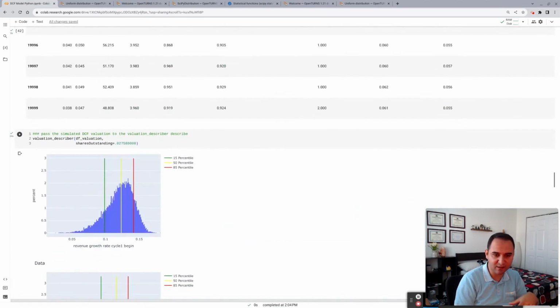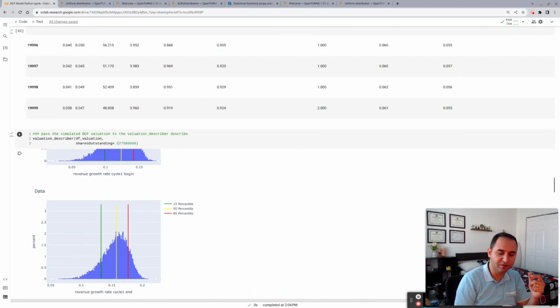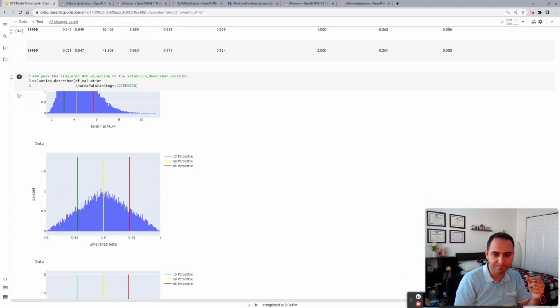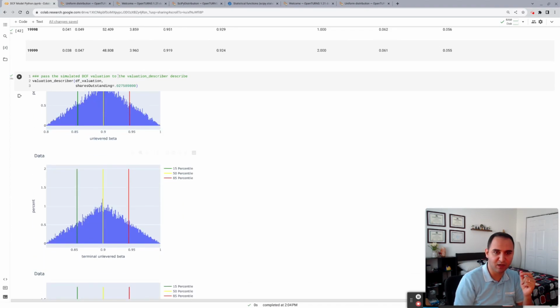I'm getting ahead of myself, but for sake of showing it to you, it's okay. So if you see, my unlevered beta starts from 0.8 and the highest I have is 1, but it's centered around 0.85 to 0.95. Same with my terminal unlevered beta.